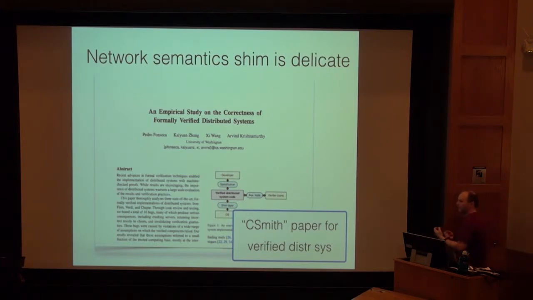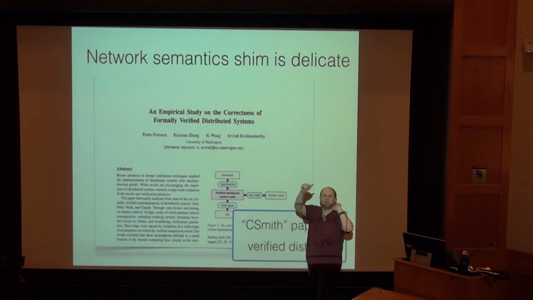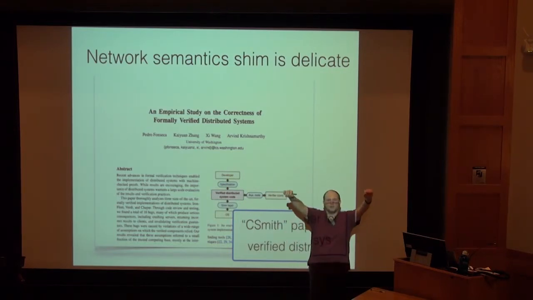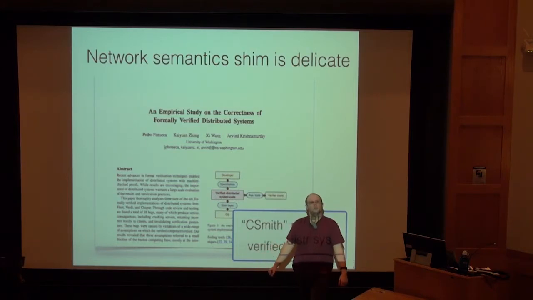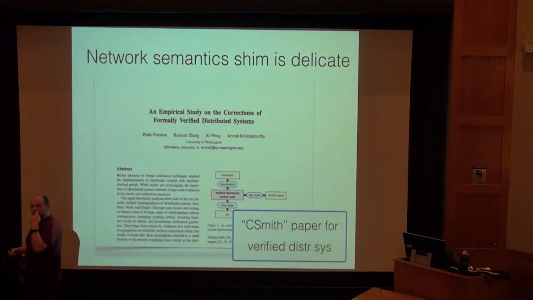So the way that works is they cleverly generate random C programs, and they're careful to make sure it's deterministic and that it has no undefined behavior, and they compile it with a bunch of different C compilers, and then they run the resulting executables and compare the answers. And if they ever see an output that disagrees with the majority, they flag that as likely being a compiler bug.